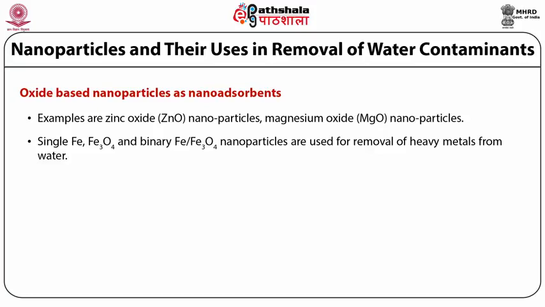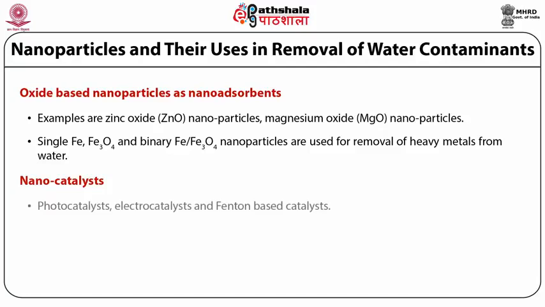Next are nanocatalysts. Nanocatalysts involve photocatalysts, electrocatalysts and enzyme-based catalysts. But photocatalysts are mainly used for the remediation of pollutants. We have already discussed that photocatalytic activity is mainly shown by titanium dioxide nanoparticles, which show excellent photocatalytic phenomena, that is, in the presence of light they can act as a catalyst.